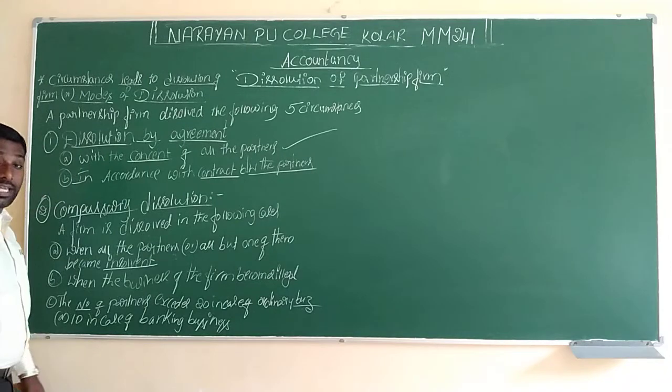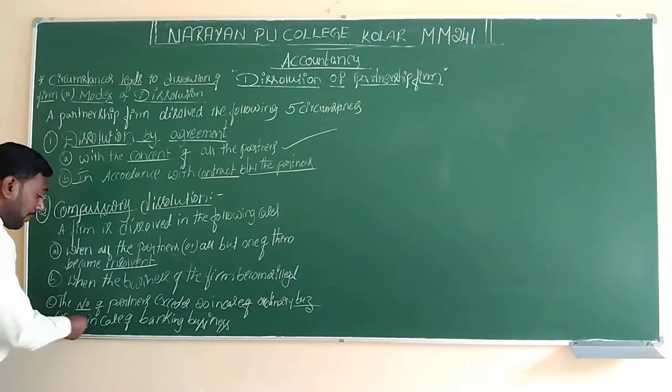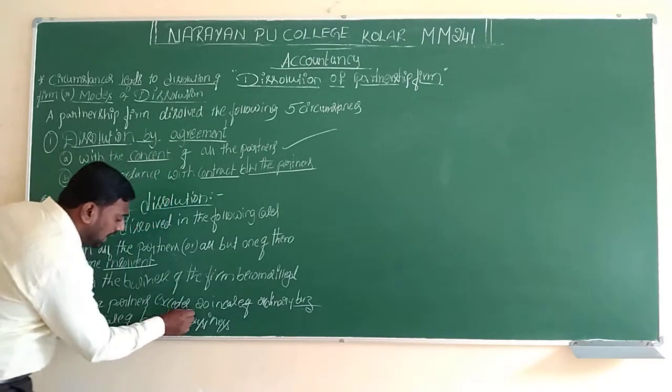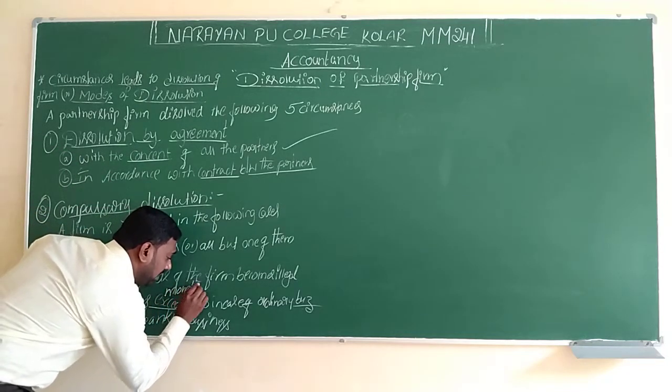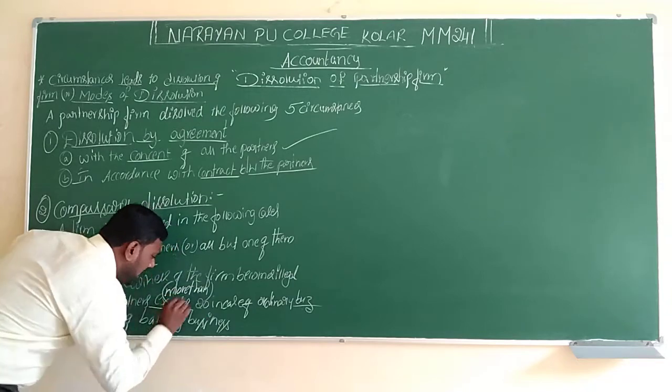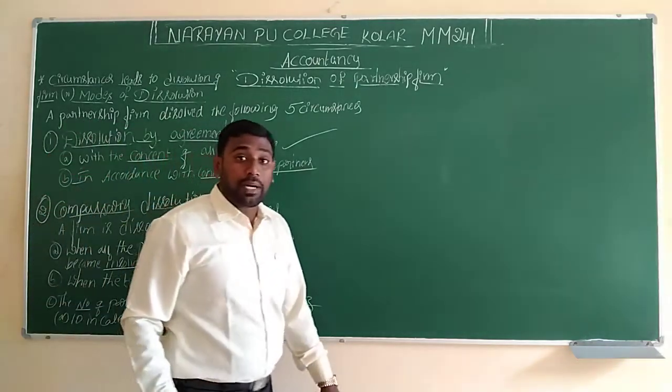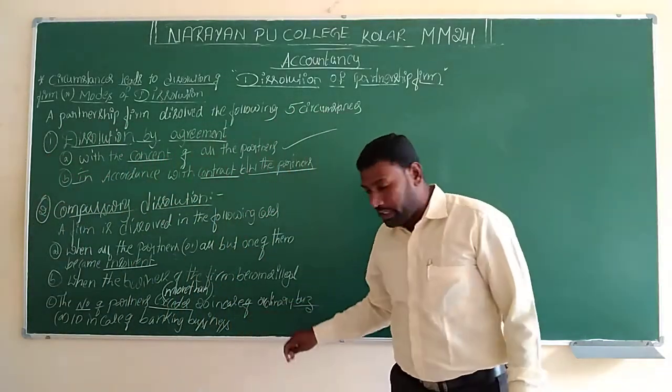And the third case is when the number of partners exceeds. Here the term exceeds is nothing but more than. So here, more than 20 members in case of ordinary business.